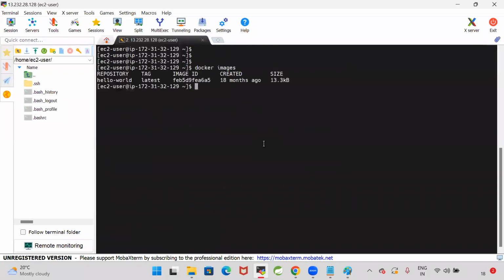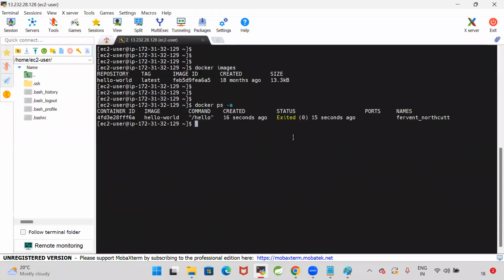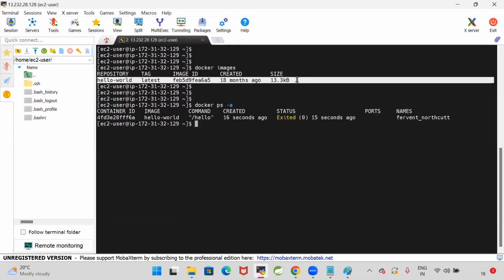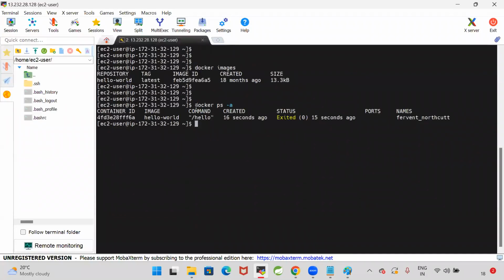Go for docker images, then docker ps -a. When we go for docker images, it is displaying the hello-world image. And when we go for docker ps -a, it is showing one container which is in the stopped state.